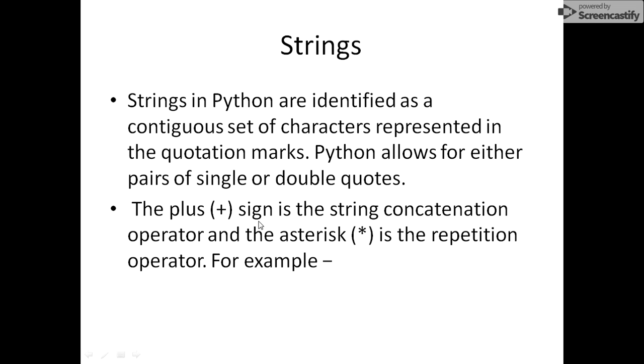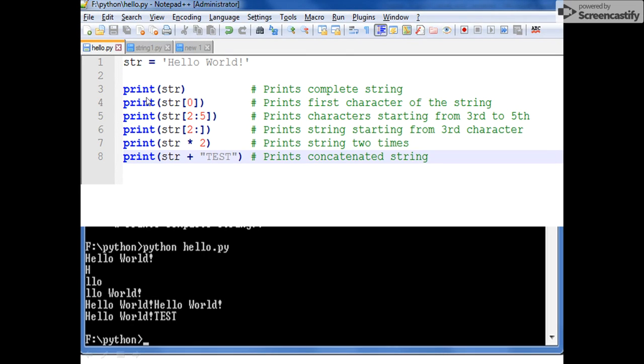The plus sign is used for string concatenation, and the asterisk sign is used as a repetition operator, for how many times you want to repeat it. As you can see in this example, we have declared a string named hello world and assigned this value to it. We are printing it, it will print hello world. We are printing str of 0, it will print the first character, the first index, h.